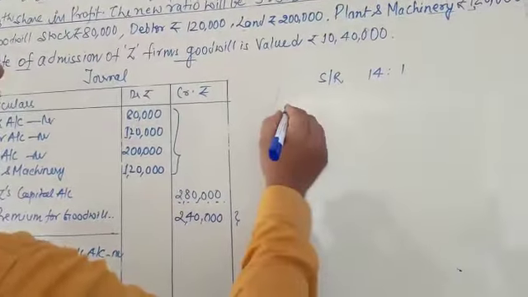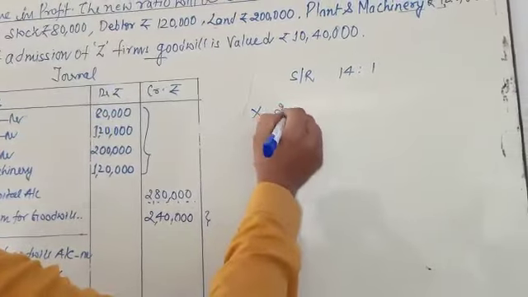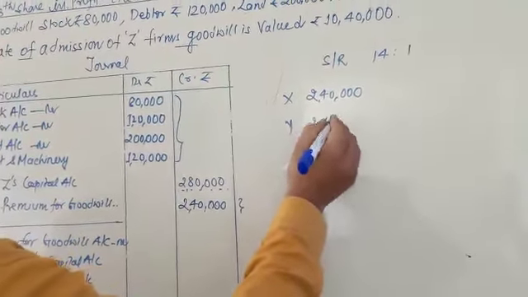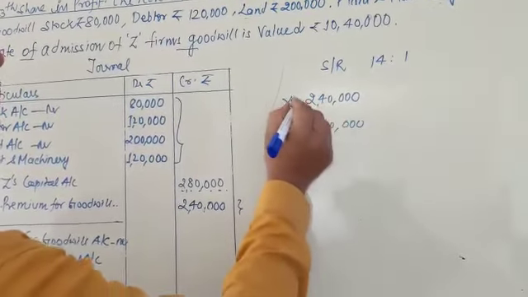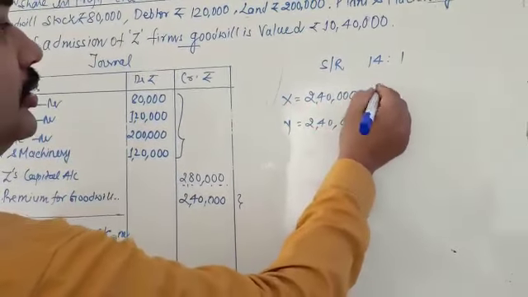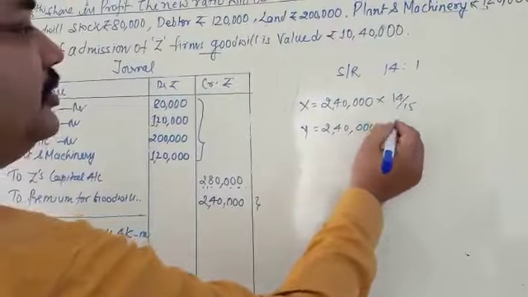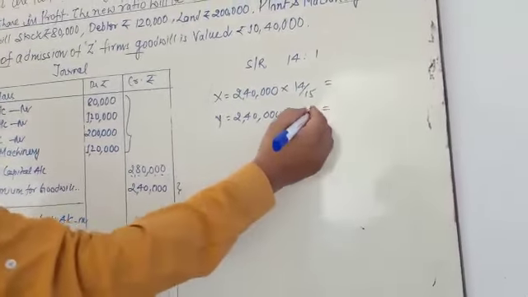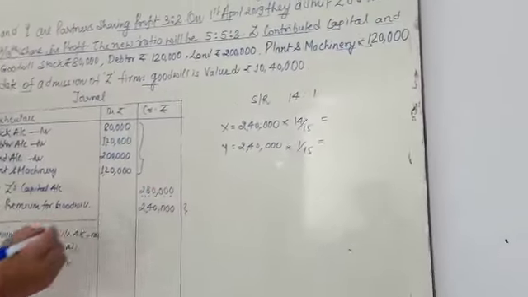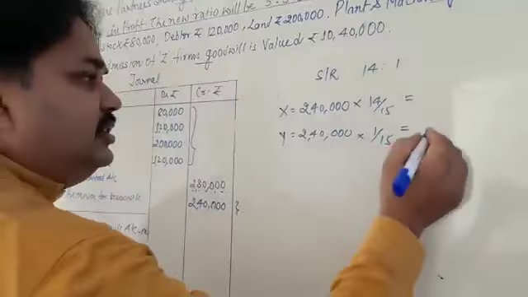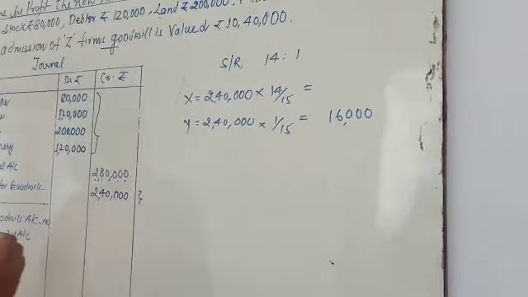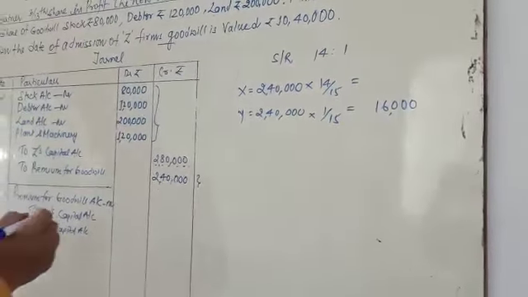So the 2,40,000, I am going to calculate 14 by 15 and 1 by 15. You get the value. How much is the value? One is 16,000 and another is 2,24,000.